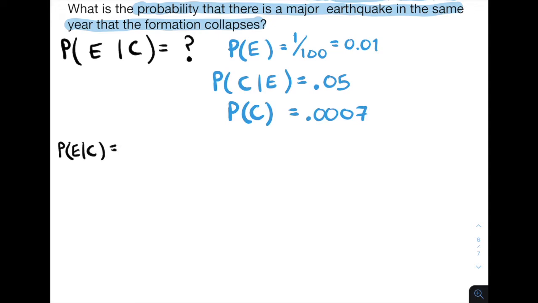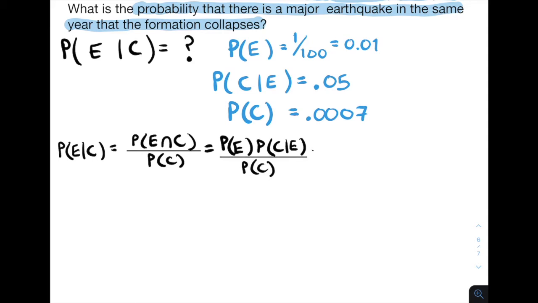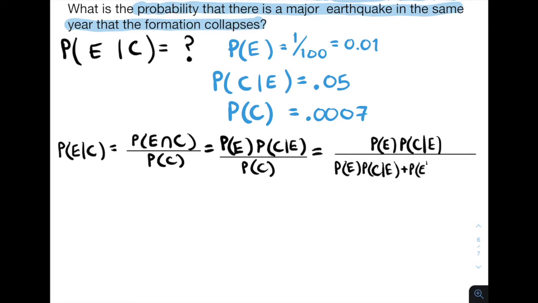At this point, we've gone over multiple formulas for the probability of E given C. By the definition of conditional probability, we have that this is the probability of E and C divided by the probability of C. Or we could use our method of mapping out the probabilities and using the multiplicative property to say that this is the probability of E times the probability of C given E divided by the probability of C. Lastly, by Bayes' theorem, we could say this is the probability of E times the probability of C given E divided by the probability of E times the probability of C given E plus the probability of E complement times the probability of C given E complement.